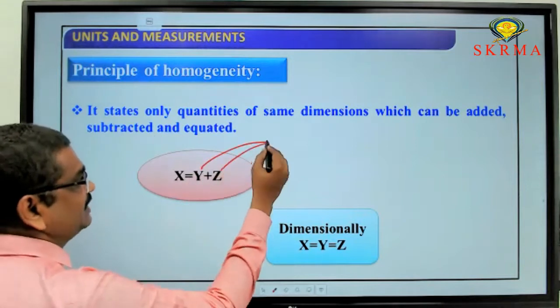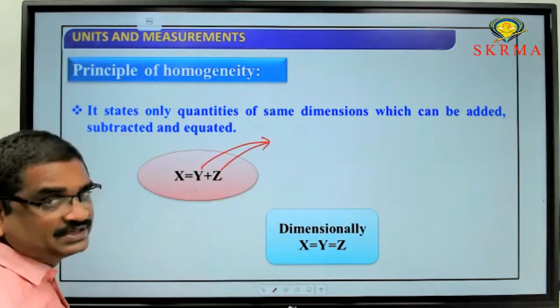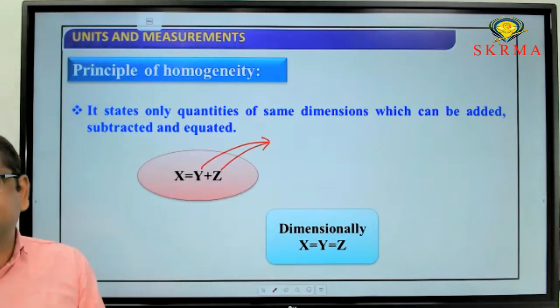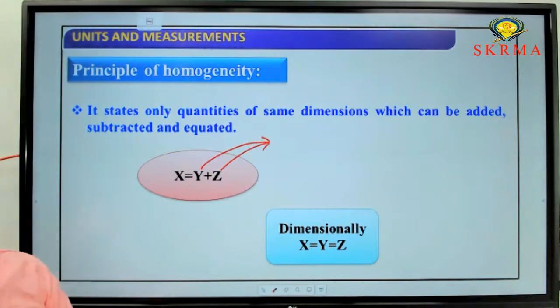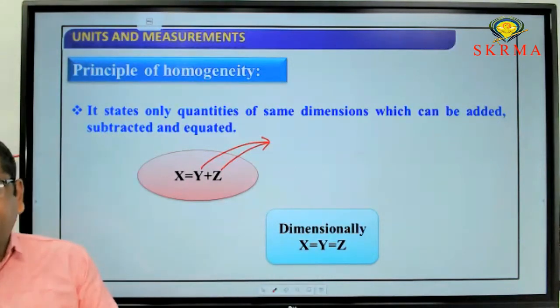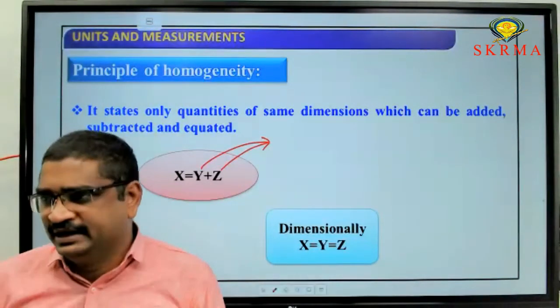You are adding y and z, right? These should have the same dimensional formula. If you are adding two quantities, those two should have the same dimensional formula. Or if you are subtracting two quantities, then they should also have the same dimensional formula. That is the principle of homogeneity.